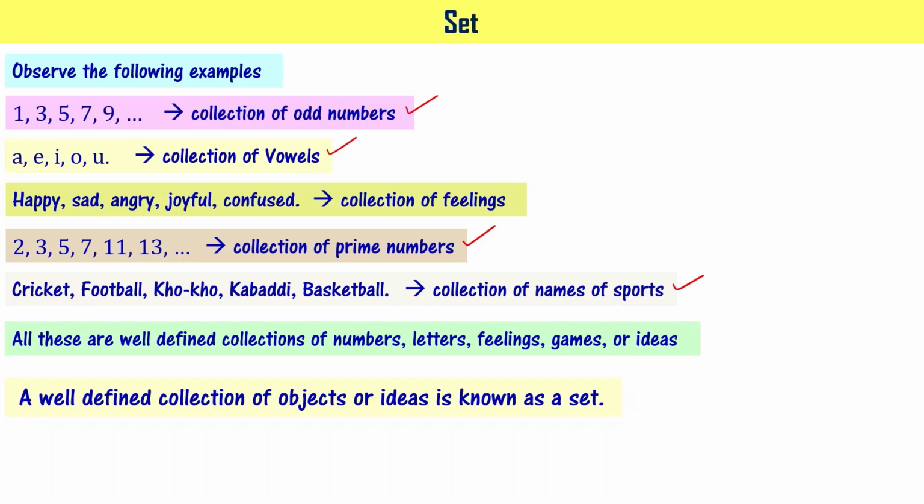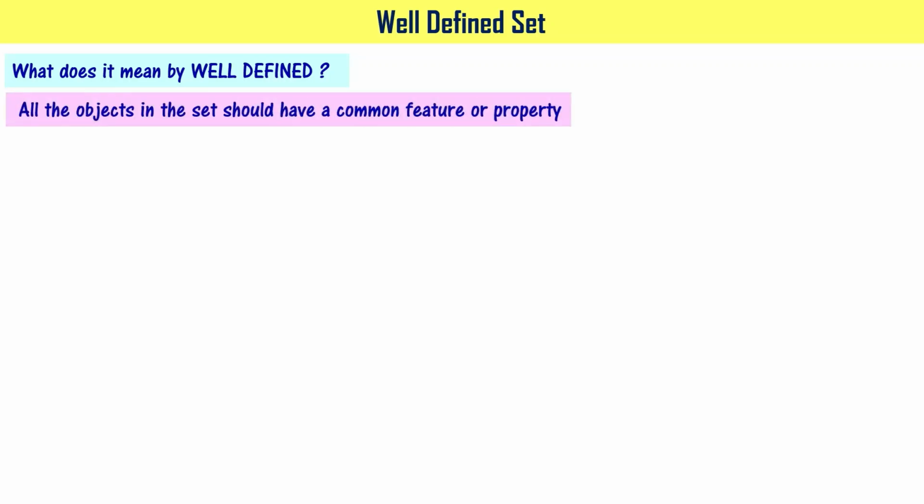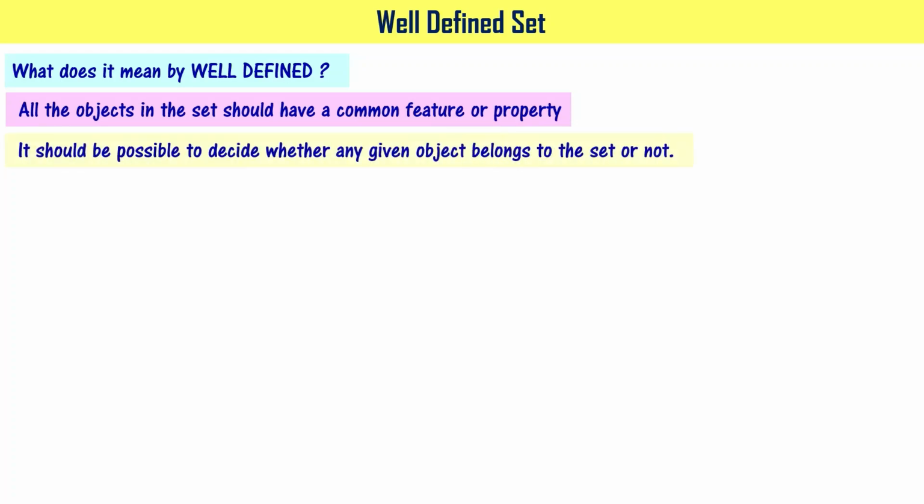Let's try to understand now what it means by a well-defined collection of objects. What does it mean by the word well-defined? It has two criteria. One is all the objects in the set should have a common feature or property. The second requirement is it should be possible to decide whether any given object belongs to the set or not.